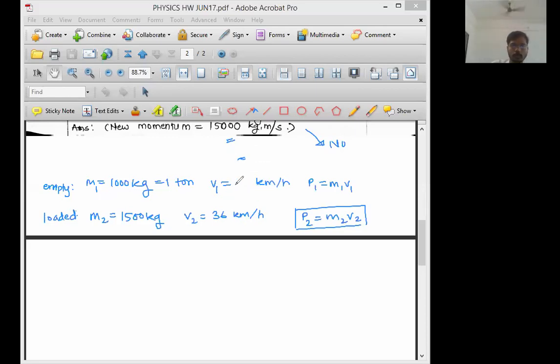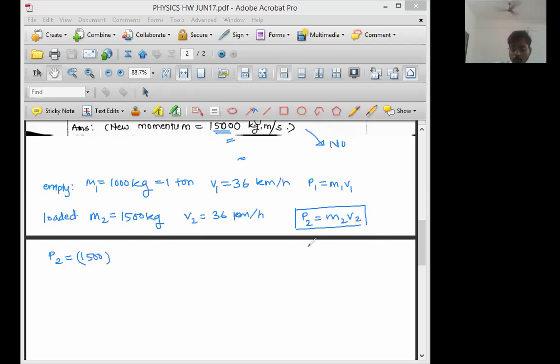Fine. So here the speed was 36 kilometer per hour. Now let us try to find out momentum after loading. P2 is equal to, what is the mass in the second situation? After loading, 1500 kg. Kg is a standard unit of mass. Now, this is in kilometer per hour and the final answer is in meter per second. So mass is to be measured in kg, distance in meter and time in second. So we have to convert this kilometer into meter and hour into second.